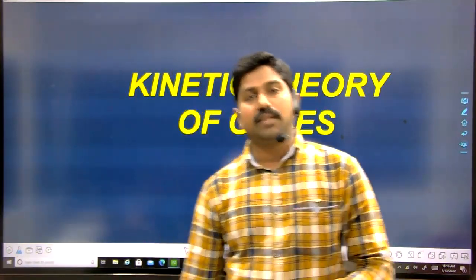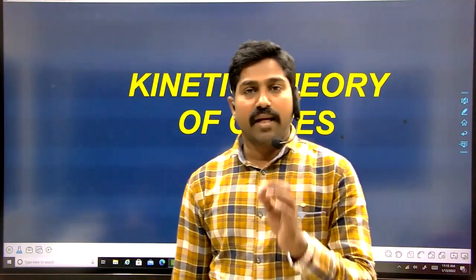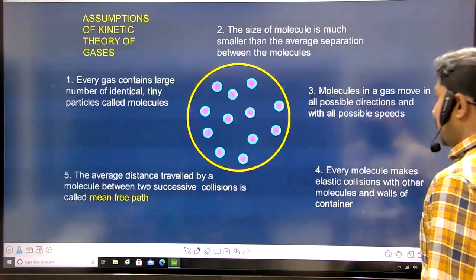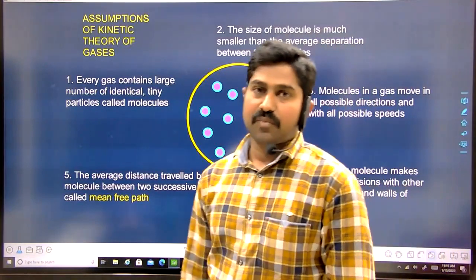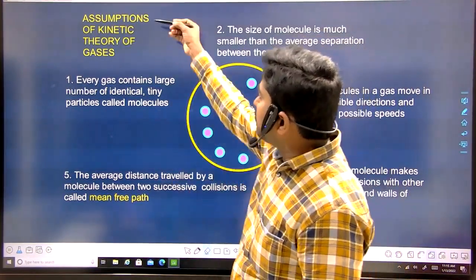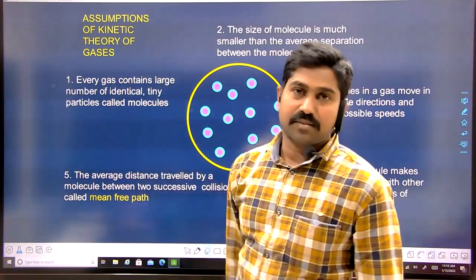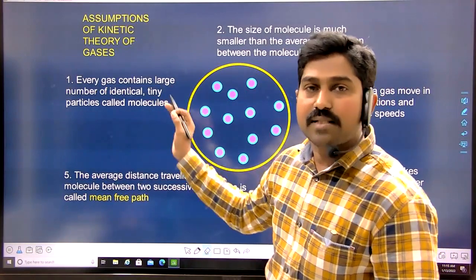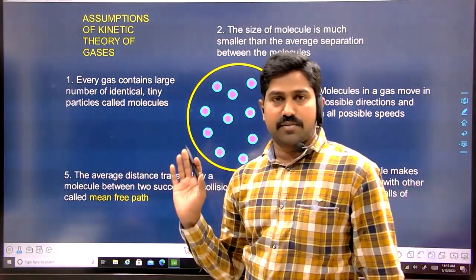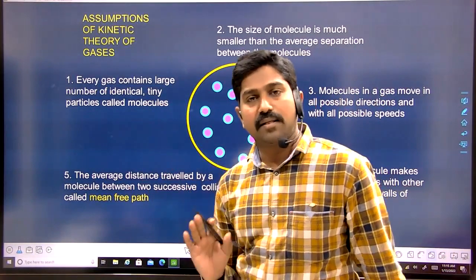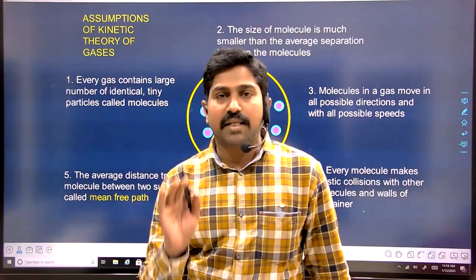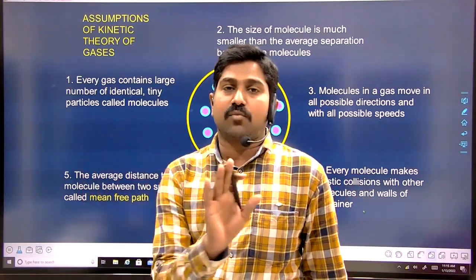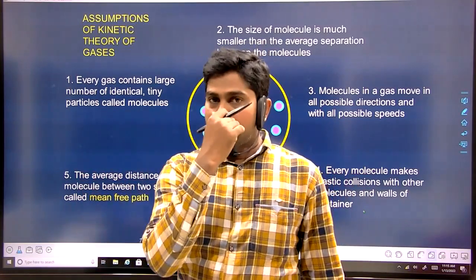And fundamentally we should know the basic difference between ideal gases and real gases. The ideal properties are simple properties given for ideal gases. So these properties are called assumptions of kinetic theory of gases. According to that, in every particular gas, there are some small and tiny particles. What is inside the gas? We imagine that in every gas there are small tiny particles which move randomly in all directions. They won't stay at one particular point. They continuously move in all the directions.